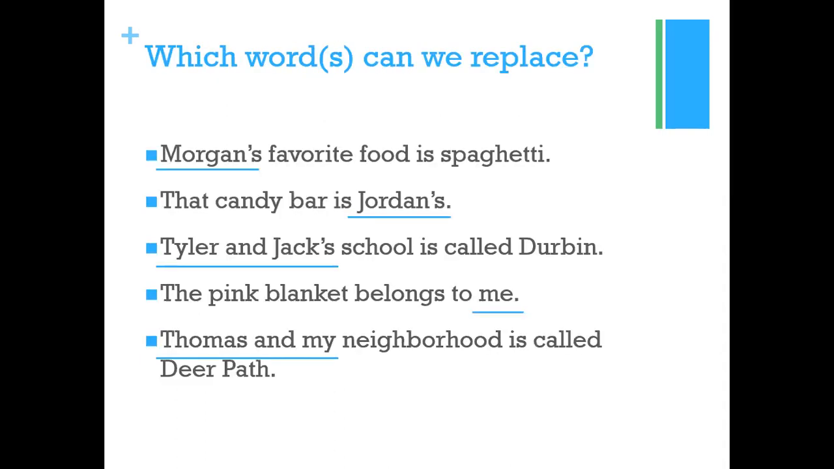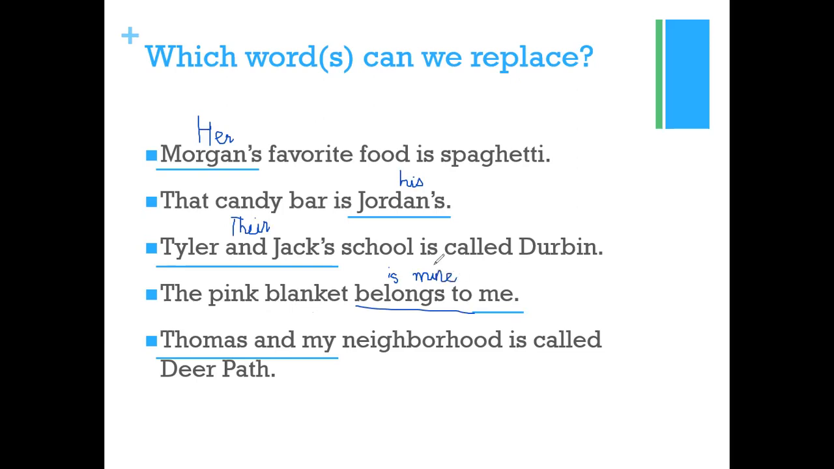Okay, so let's quickly write the answers to these, right? So Morgan's, her favorite food is spaghetti. The candy bar is Jordan's. The candy bar is his. Okay, ji. Tyler and Jack's, their school is called Durban. Then the blanket, sorry, the entire thing is mine,